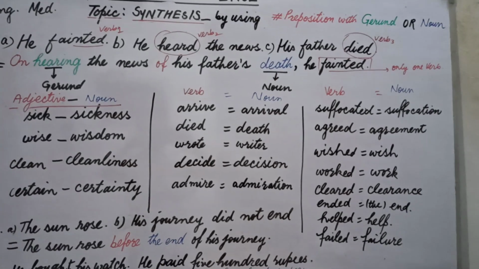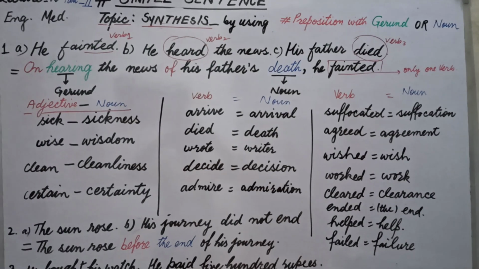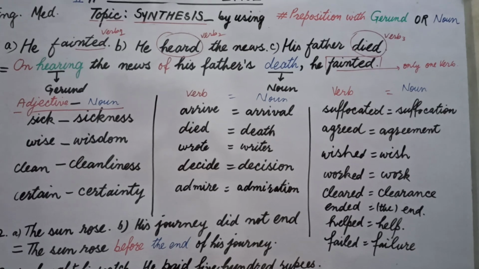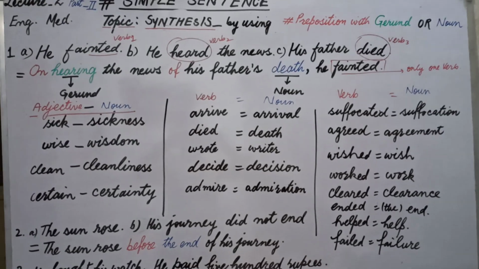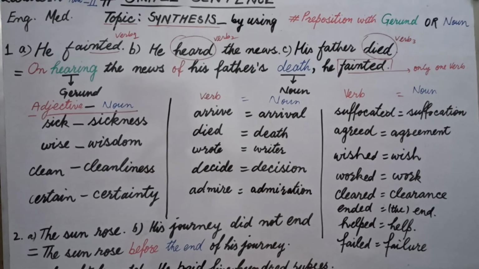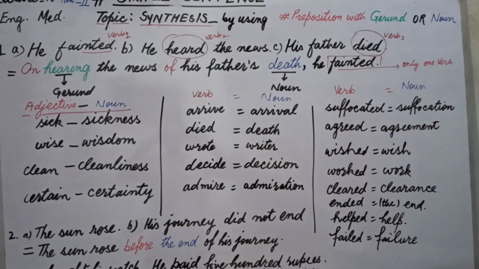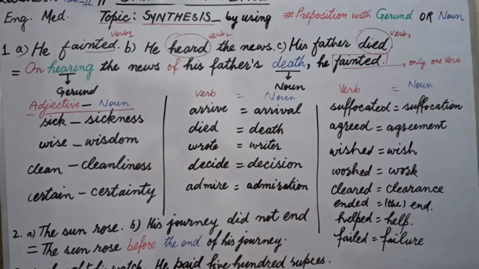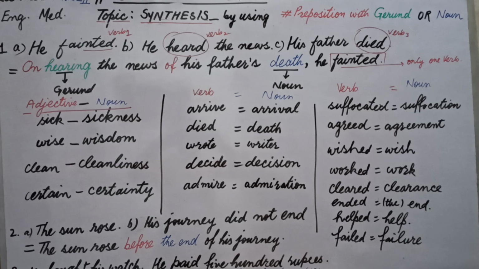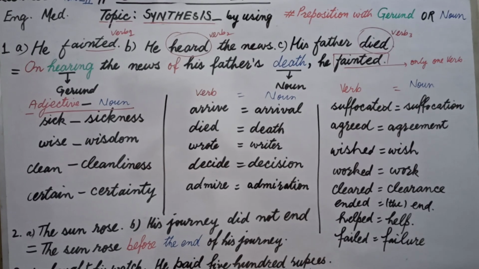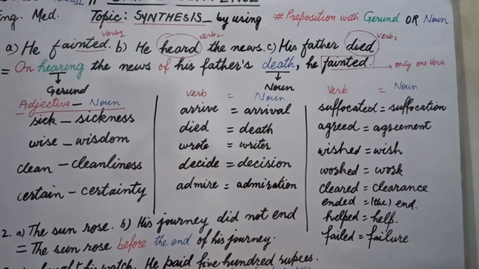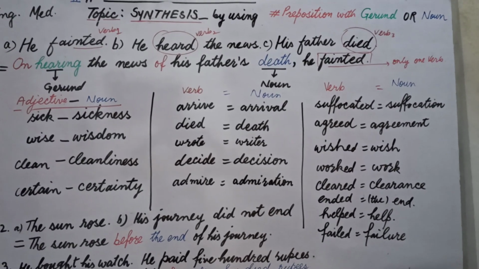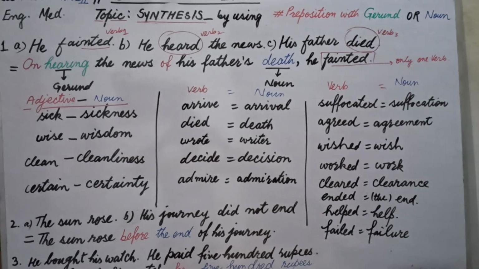In this way we came to know in simple sentence we can use gerund, we can use noun one time, 2 times, 3 times. You can use according to your requirement. The counting is not mandatory. Now our answer is on hearing the news of his father's death, he fainted. There is only one main verb left, fainted. In this way we can say this is a simple sentence. And 2 verbs, heard is changed into hearing and died is changed into death. There is no second verb other than fainted.